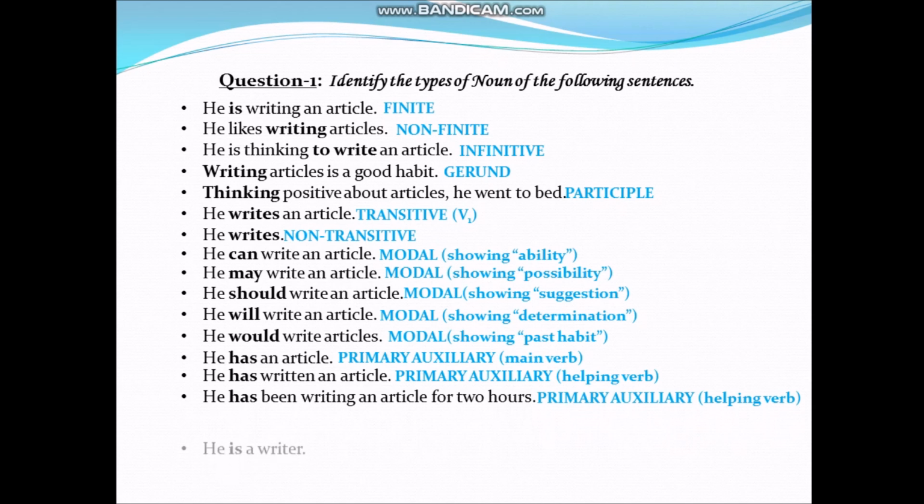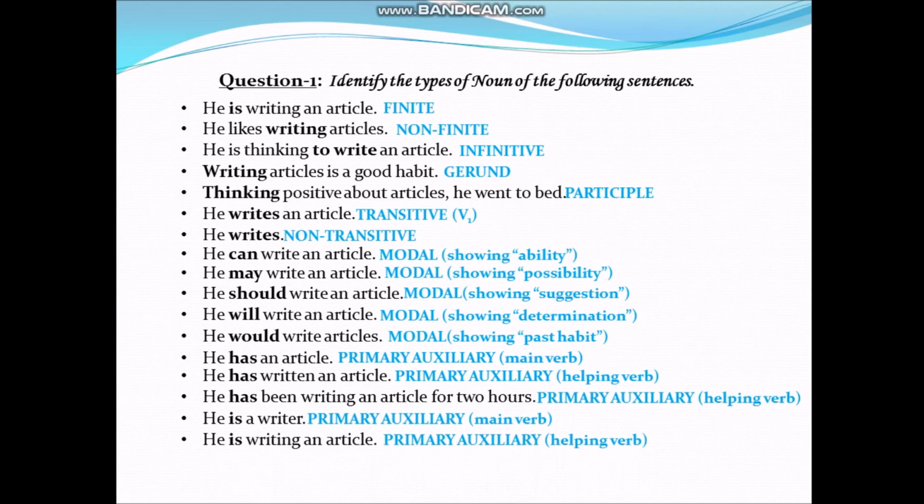Next, he is a writer. Here, is is a primary auxiliary verb which is used here as a main verb. Next, he is writing an article. Here, is is again used, but this time it is used as a helping verb because here writing is used as a main verb.